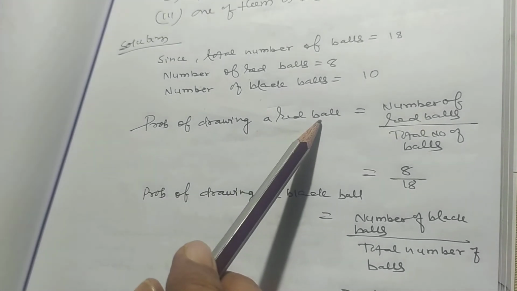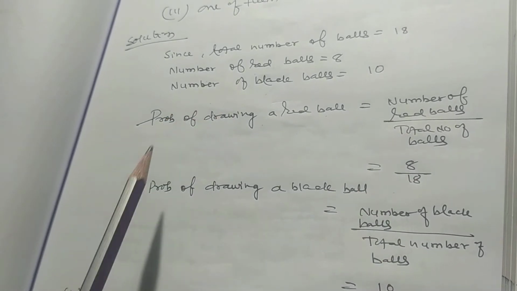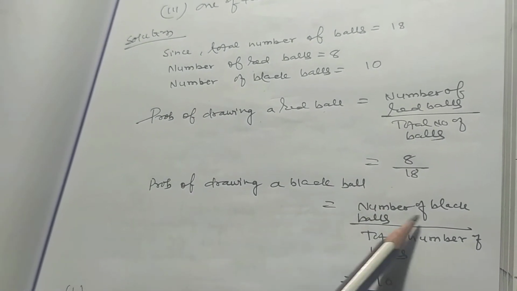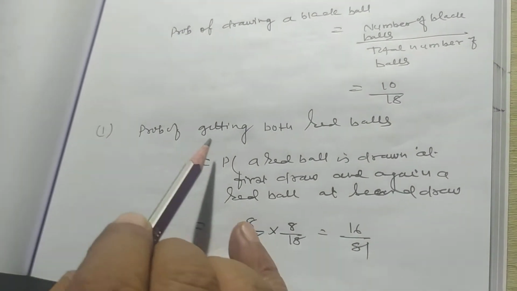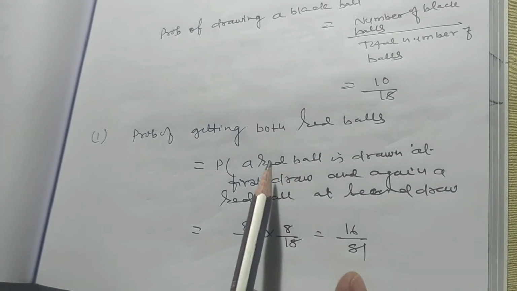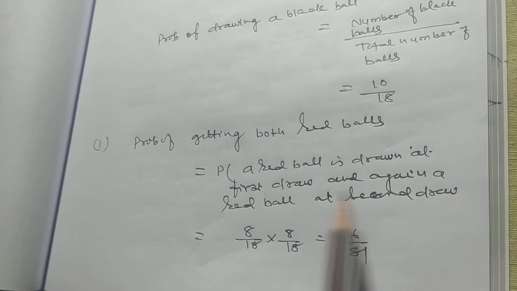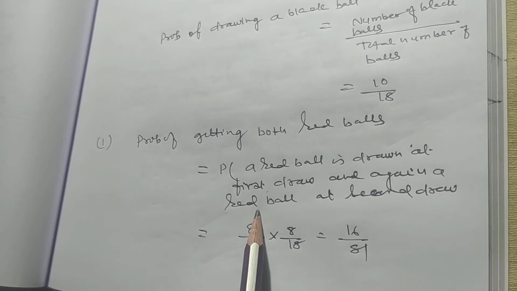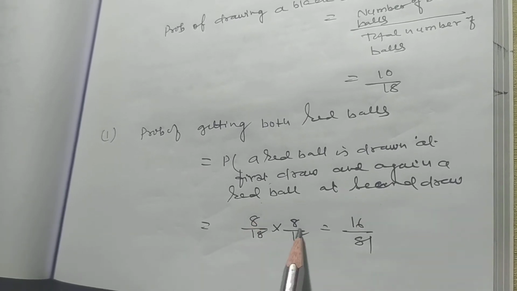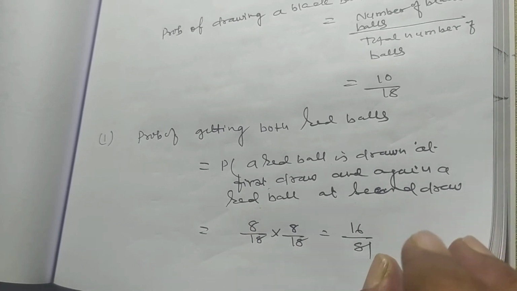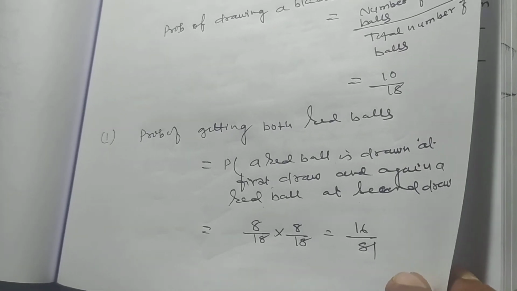Probability of drawing a red ball is the number of red balls by the total number of balls, that is 8 by 18. Probability of drawing a black ball is the number of black balls by the total number of balls, that is 10 by 18. Probability of getting both red balls: what does it mean? Probability of a red ball at the first draw, and again a red ball at the second draw. So 8 by 18 into 8 by 18. Here this is a case of replacement.